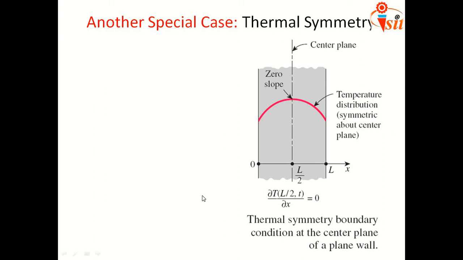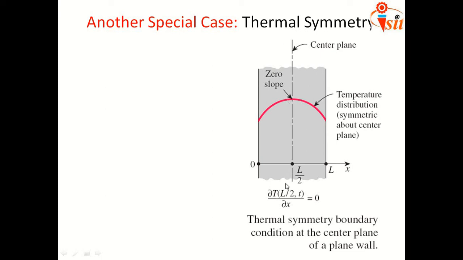So in that case, if I consider a temperature distribution curve, it should be symmetric about its center, and at this center there is a zero slope. Slope is nothing but the tangent to this curve. So if I draw a tangent at this point, it will be horizontal and the slope is equal to 0.